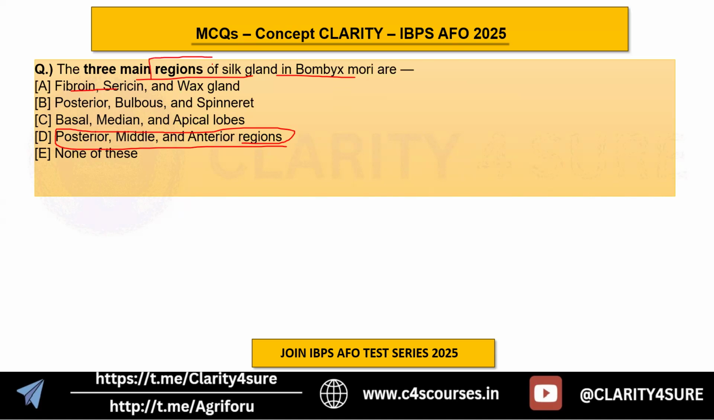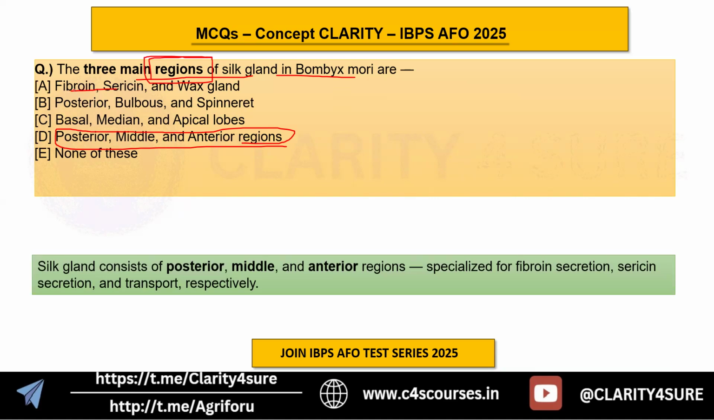Actually, the question is asking the regions. So the regions are posterior, middle, and anterior, while the option A is actually the product, the secretion of particular regions. Okay, the posterior secretes the fibroin, the middle secretes the sericin, and the anterior secretes the wax gland. So in this way, the silk gland consists of posterior, middle, and anterior regions, which are specialized for fibroin secretion, sericin secretion, and the transport respectively. Okay, so in this way, we have seen the main regions of the silk gland as well.